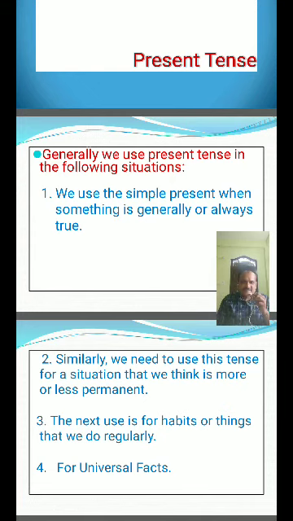We use the simple present when something is generally or always true. It is true, so we use simple present. Similarly, we use this tense for a situation that we think is more or less permanent.